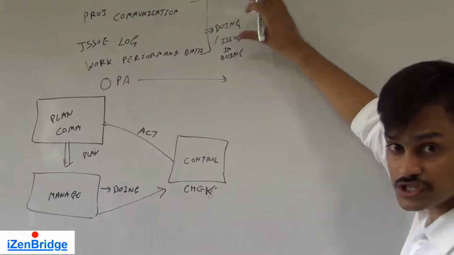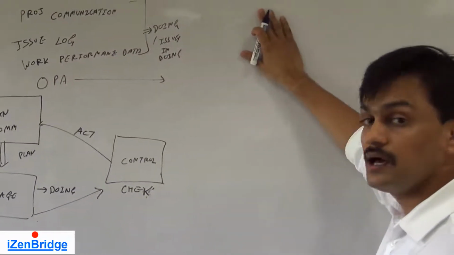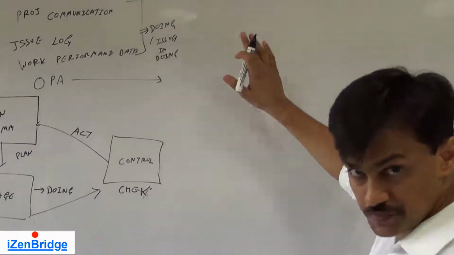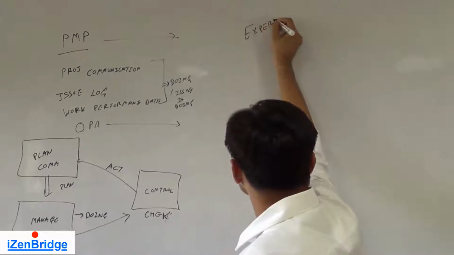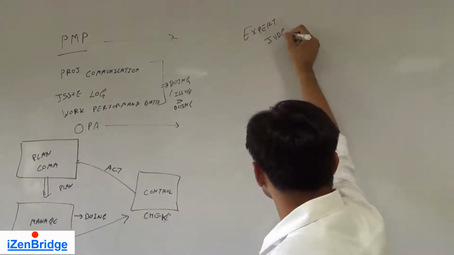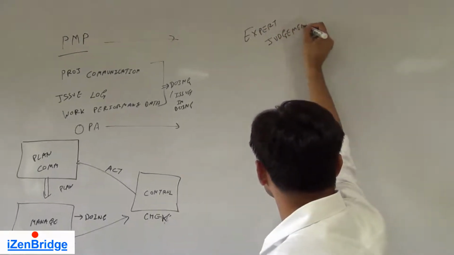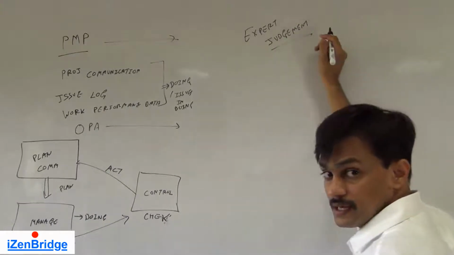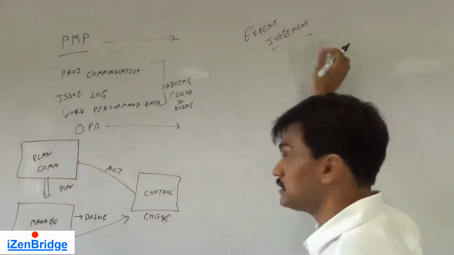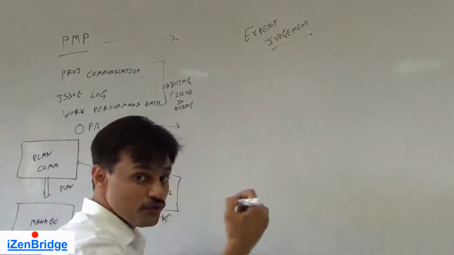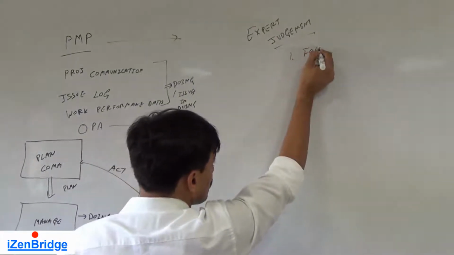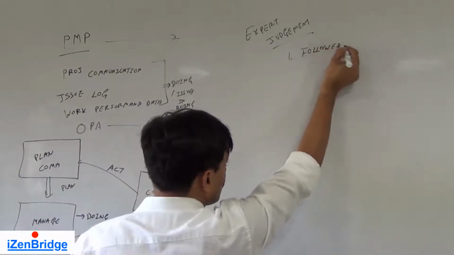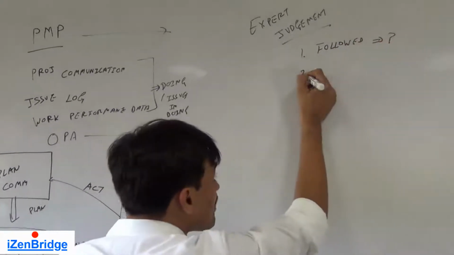After having these inputs, we need to apply expert judgment. As an expert, we need to analyze: is the team following the communication management plan? So the first judgment we put is, has it been followed? Is it effective?